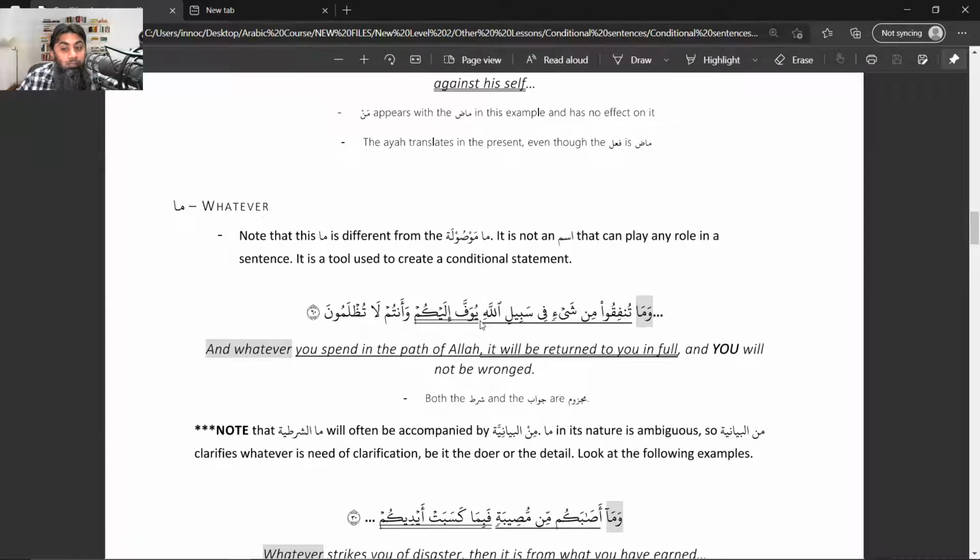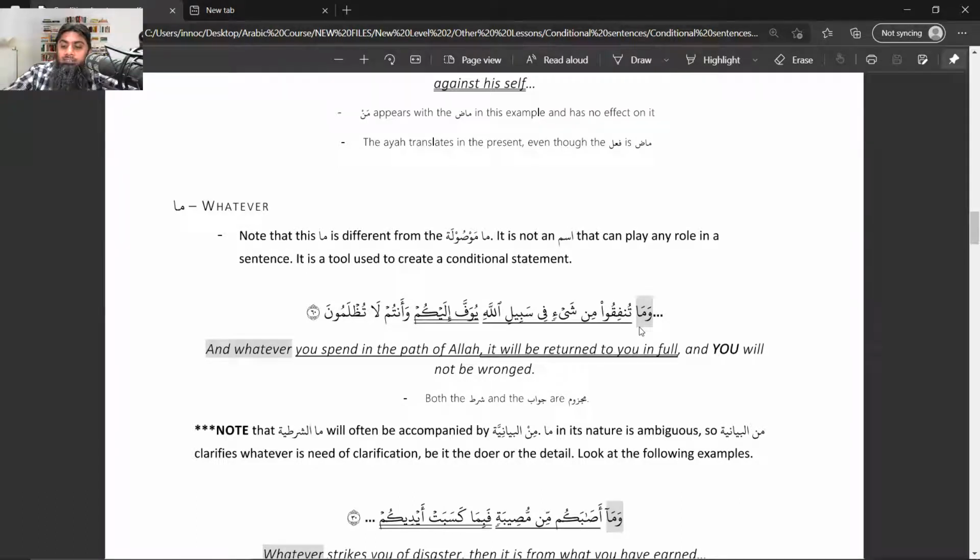Even though there's no fa, you can see that there's no way for you to connect this yuwaffa with the previous one. Why? Because this was jumlatul failiyah, right? And like I said before, jumlatul failiyah has these parts. Fail, tunfiku was the fail. Inside of tunfiku, antum was the file, right? Min shay'in mutalliq bil fail, fi sabilillah mutalliq bil fail. And the only thing which you may get was maf'ul, but maf'ul is an ism in nasab status. You did not get that here. So this is how you see that the next part has started. So this was the example of ma.